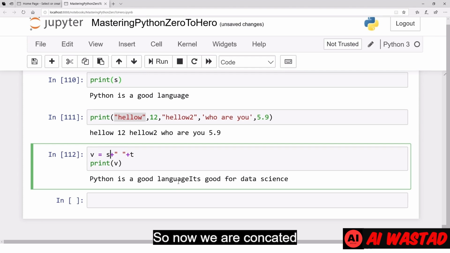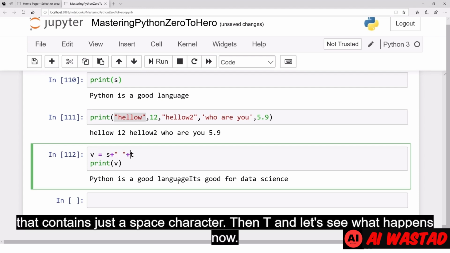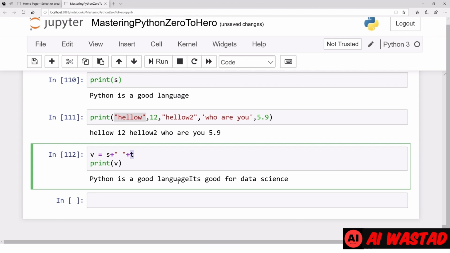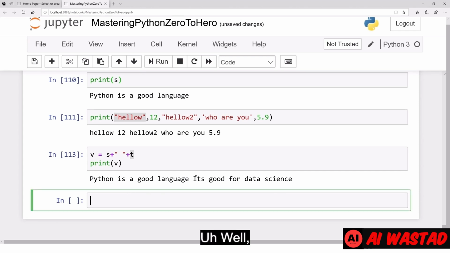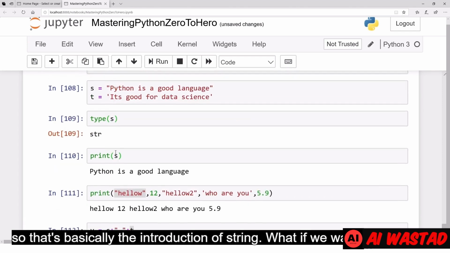So now we are concatenating three strings together: S, a string that contains just a space character, then T. And let's see what happens now. So, Python is a good language, space, it's good for data science and so on. Wow. So that's basically the introduction of string.